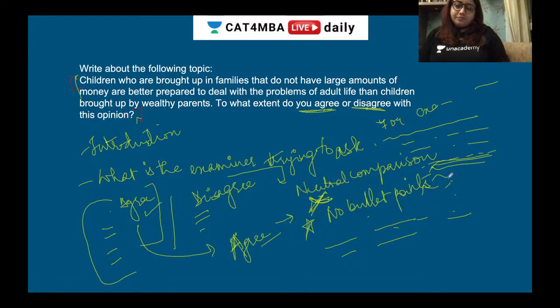And because I had less money, I learned how to save money. I knew I could live on a budget, without spending a lot, and yet give a great life to my family. I'm just writing out a point. So definitely take some inspiration from your own real life also.